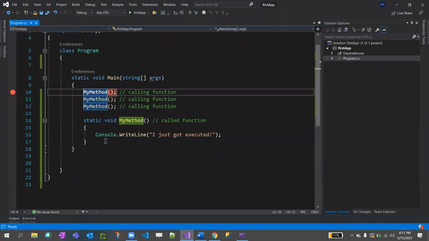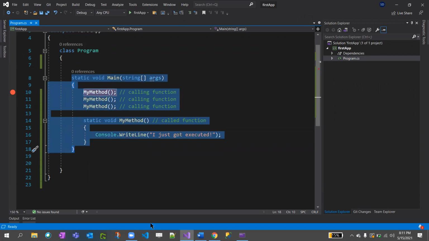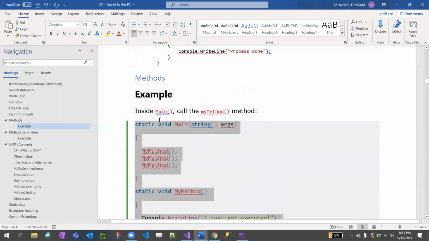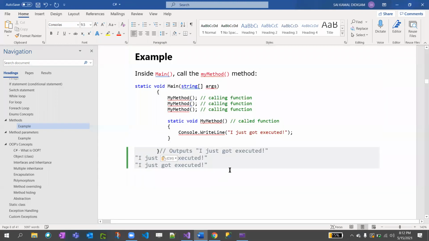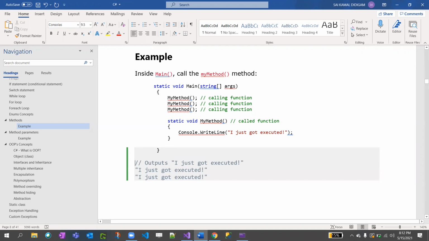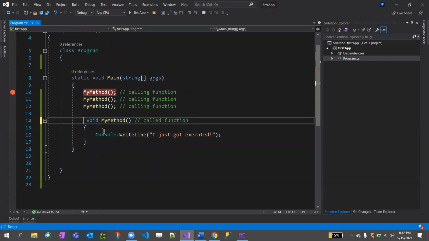Otherwise, static what? Public static void main. Method controller. Static, you don't need to declare static also.